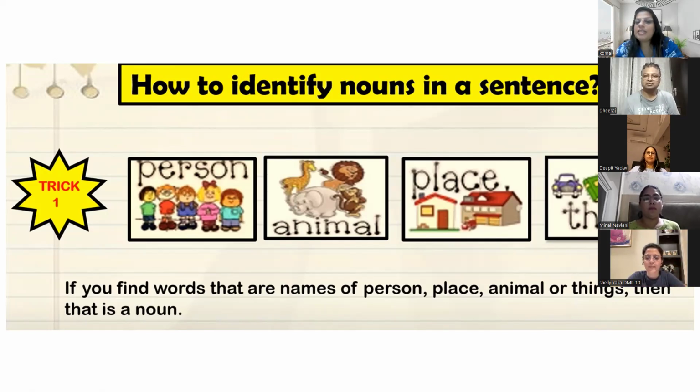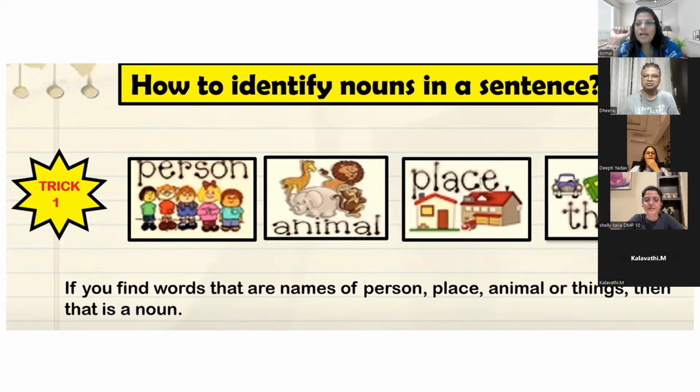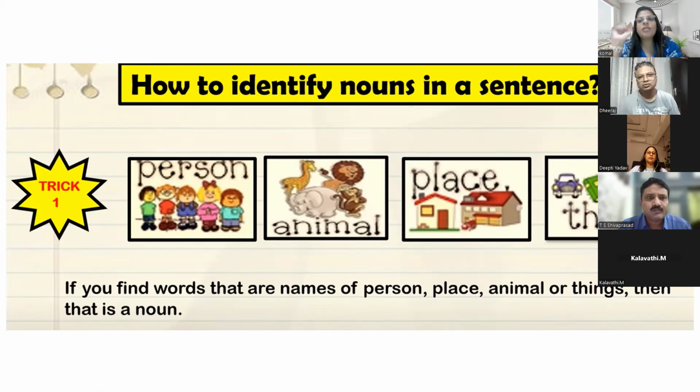Honesty is the best policy. What is a noun in this sentence? Honesty. We should always speak truth. Is there any noun in this sentence? Yes. Truth. Truth is a noun.